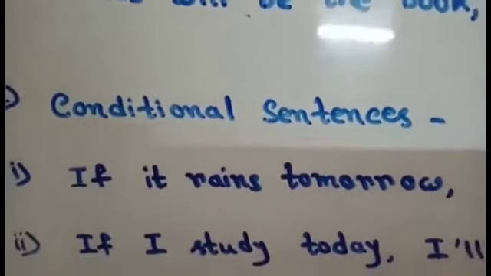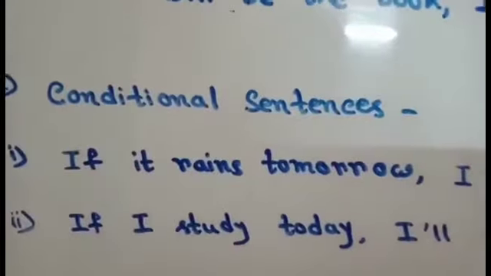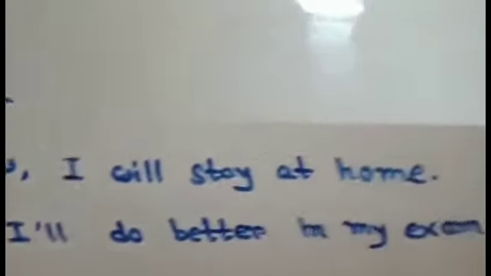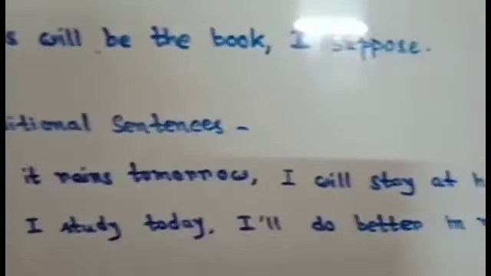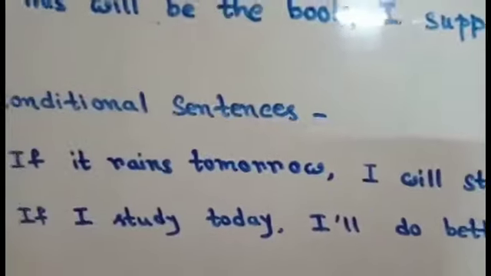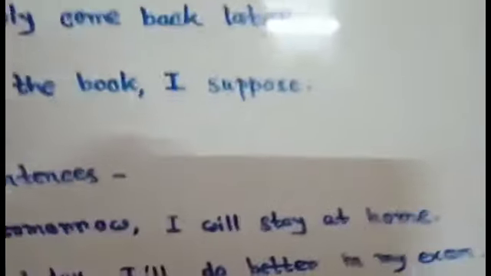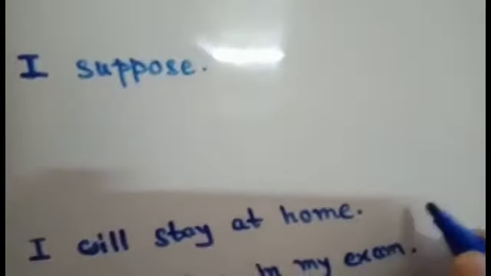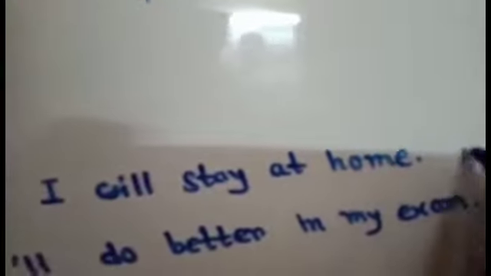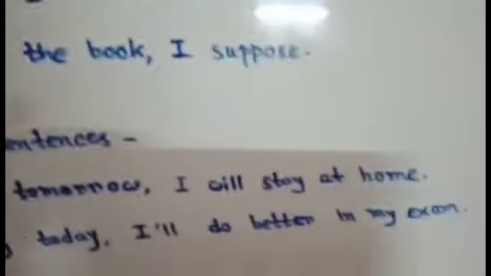Will is also used for conditional sentences. For example, if it rains tomorrow, I will stay at home. See, this is a conditional sentence, and this is called the first conditional sentence. There are four types of conditional sentences, and will is used for the first conditional sentence. Which sentences are called first conditional sentences?